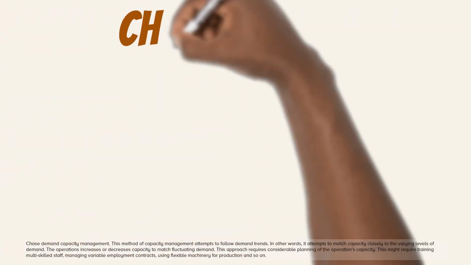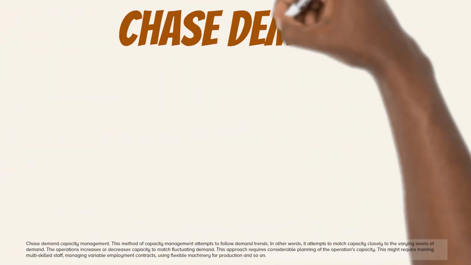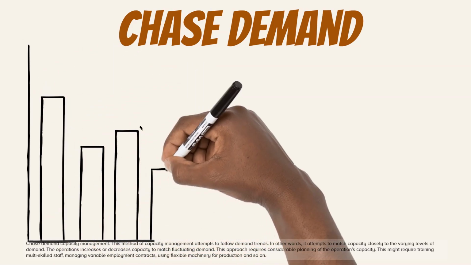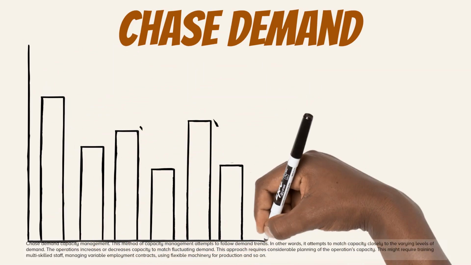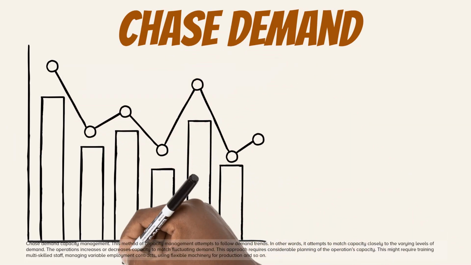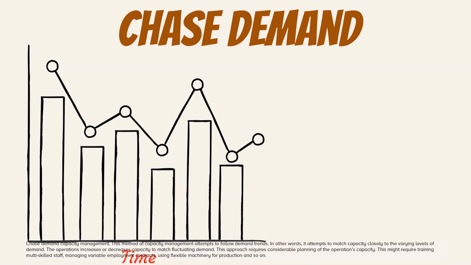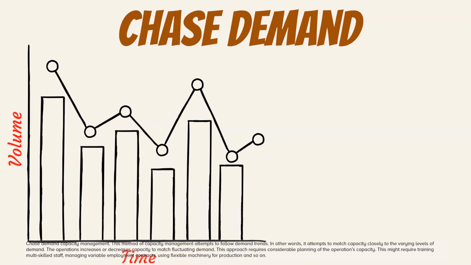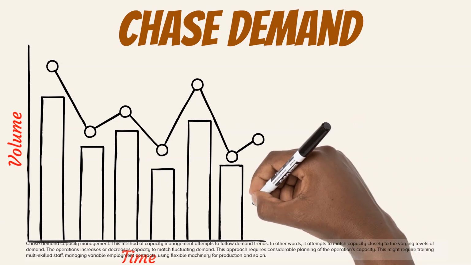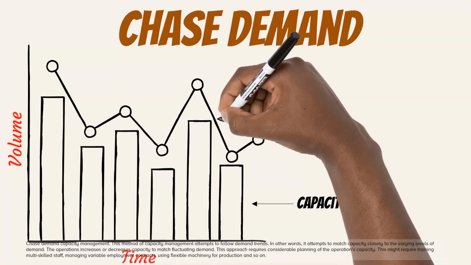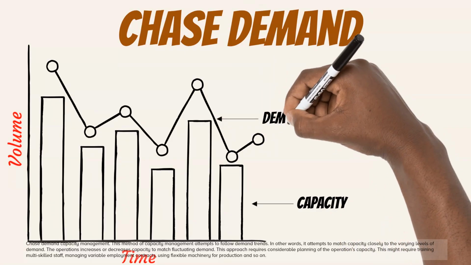Chase demand capacity management. This method of capacity management attempts to follow demand trends. In other words, it attempts to match capacity closely to the varying levels of demand. The operations increases or decreases capacity to match fluctuating demand. This approach requires considerable planning of the operations capacity. This might require training multi-skilled staff, managing variable employment contracts, using flexible machinery for production, and so on.